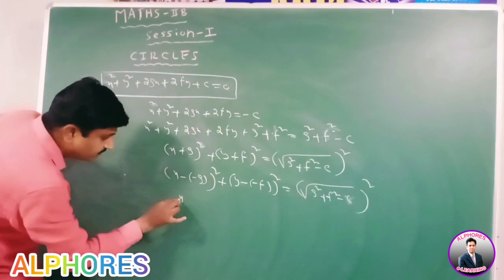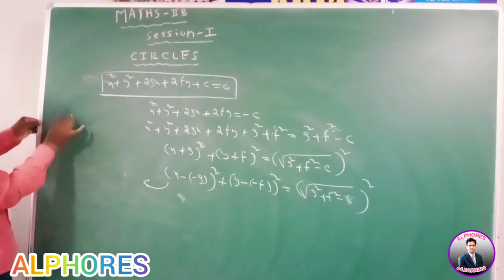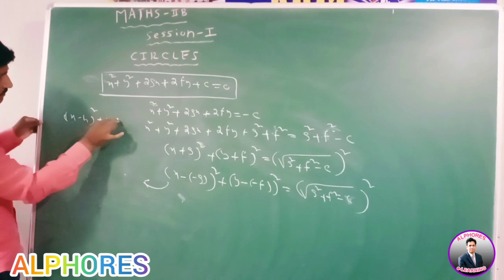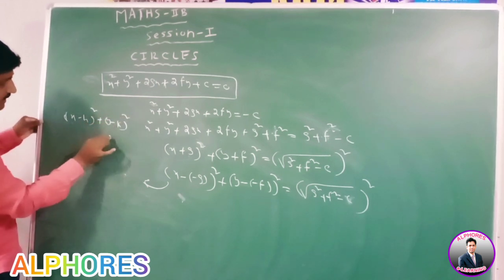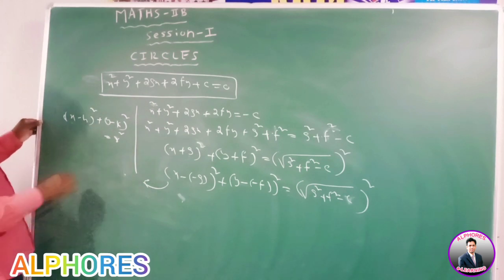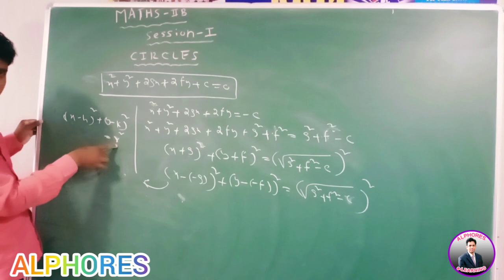This is in the form x minus h whole square plus y minus k whole square equal to r square.